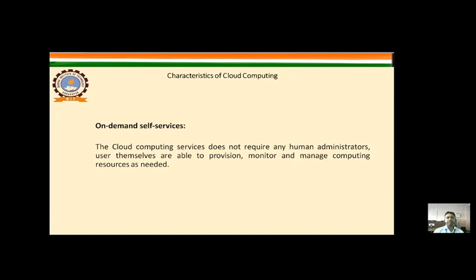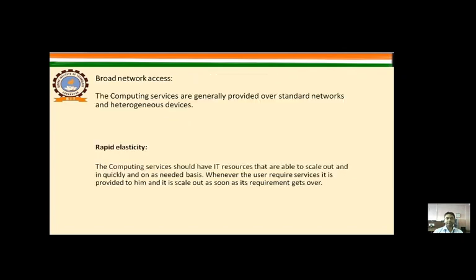On-demand self-service. In on-demand self-service, the cloud computing service does not require any human administration. Users themselves are able to provision, monitor, and manage computing resources as needed. Broad network access. In broad network access, the computing services are generally provided over standard networks and heterogeneous devices.